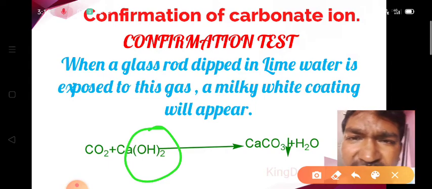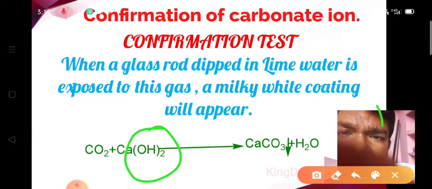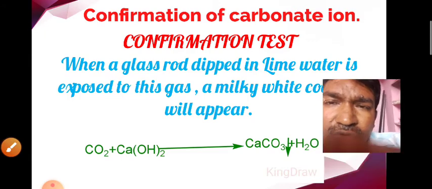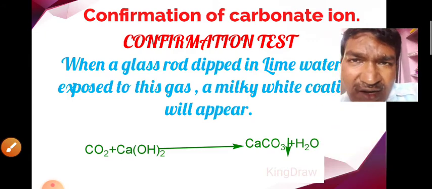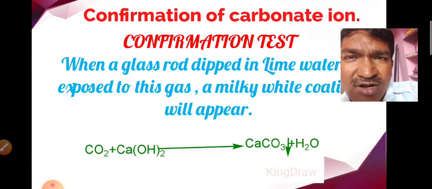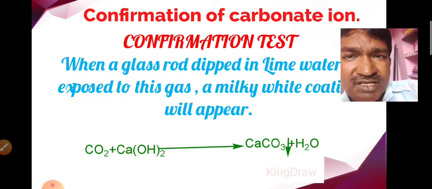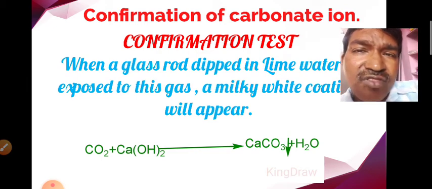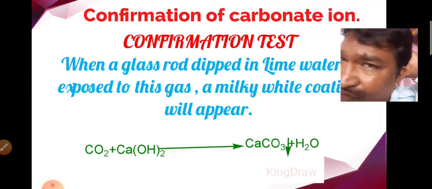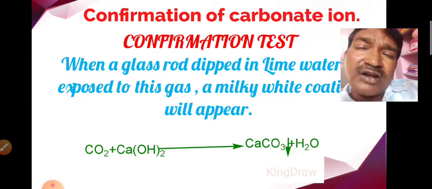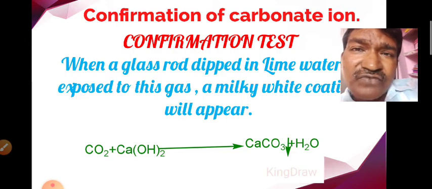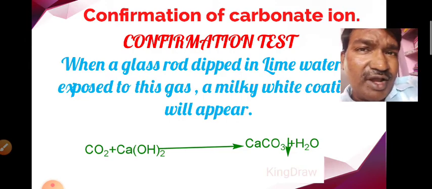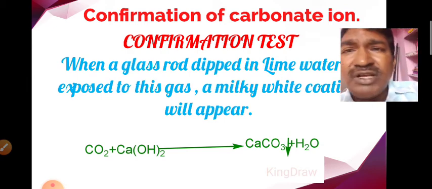When the glass rod dipped in lime water is exposed to the carbon dioxide gas released due to the addition of H2SO4, we observe a white coating, a white precipitate on the glass rod. That confirms the presence of the carbonate ion in the given salt mixture.